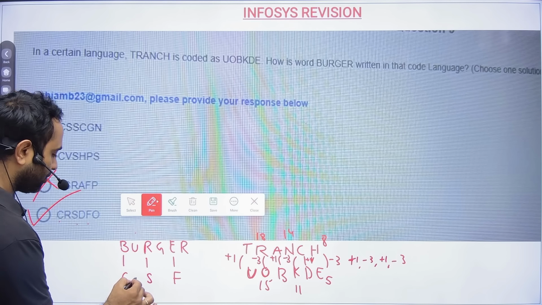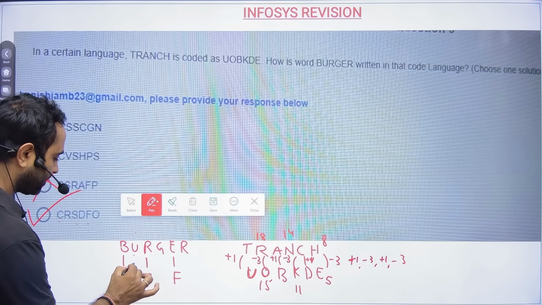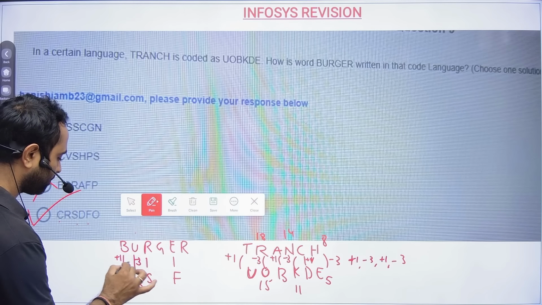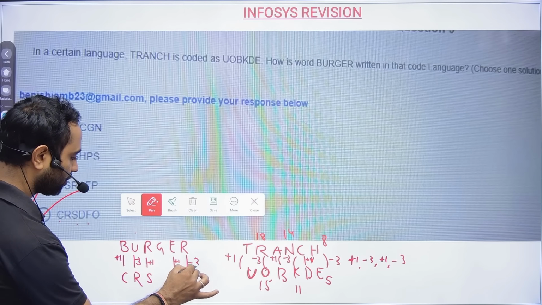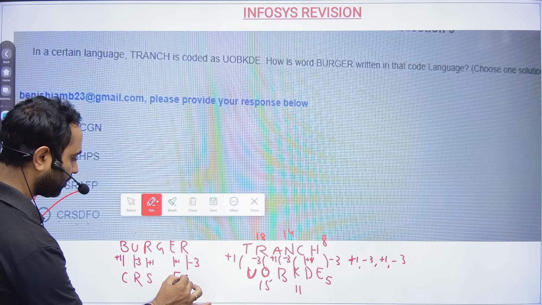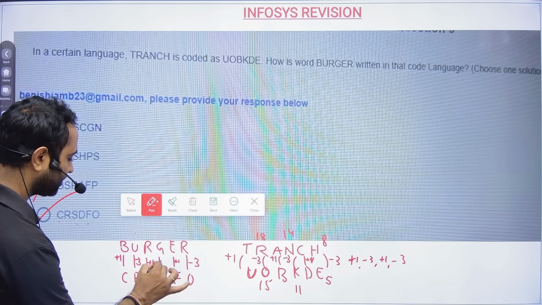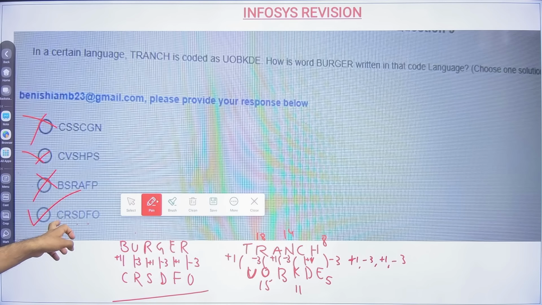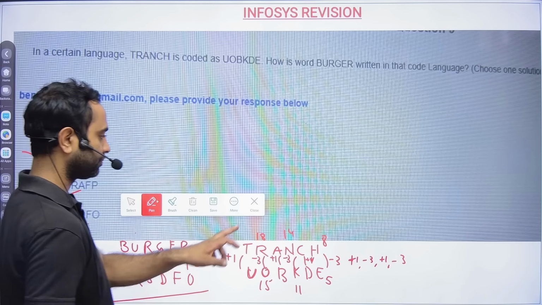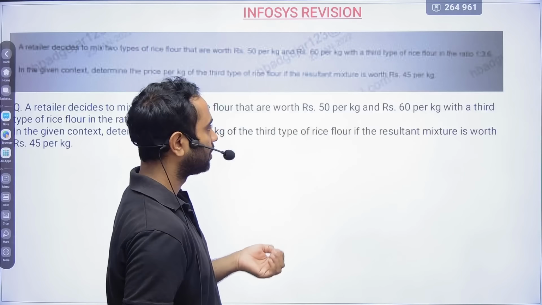You don't need to write minus 3. So only with plus 1 you are able to get the answer. So R minus 3 will be O. G is 7, 7 minus 3 will be 4. So CSFDFO. Clear? Cool.